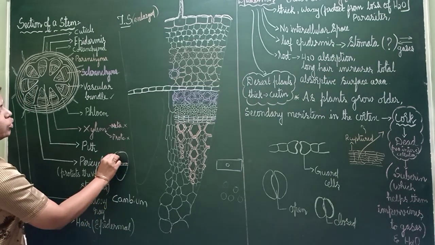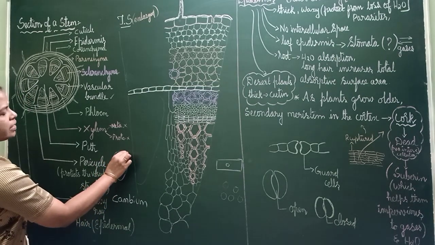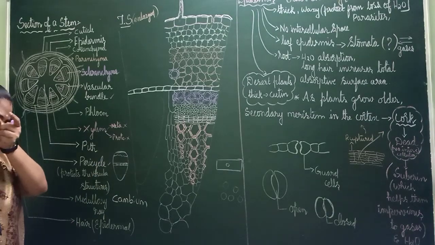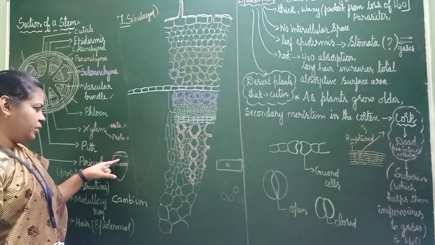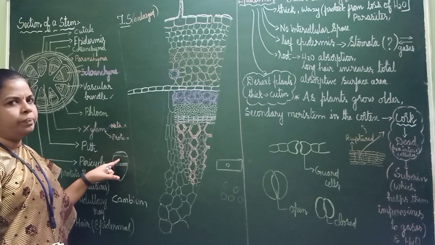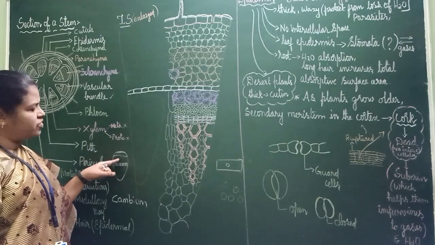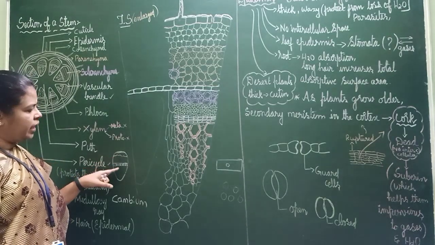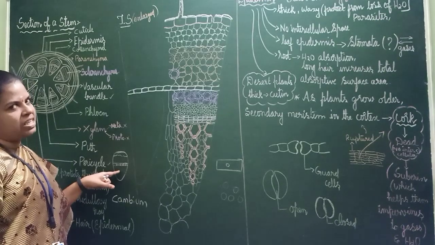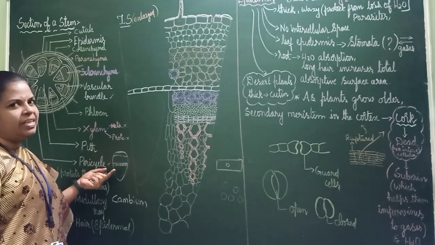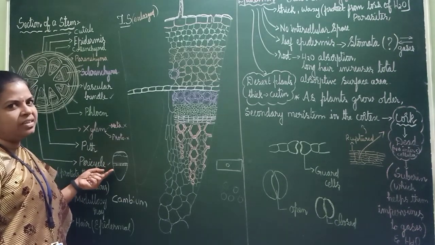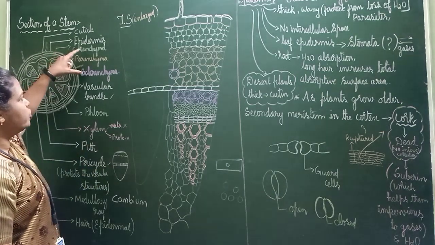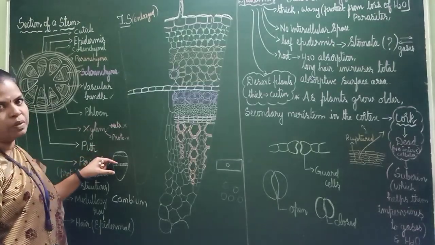And outside, I told you like a cap, sclerenchyma cells will be there. Below the sclerenchyma cells, phloem. I told you, in permanent tissues, phloem cells will be here, and down, xylem cells will be there. So which tissues have we studied? These are simple permanent tissues and these two are complex permanent tissues.